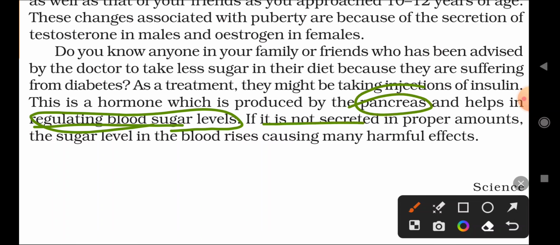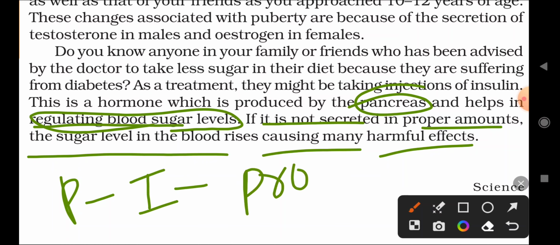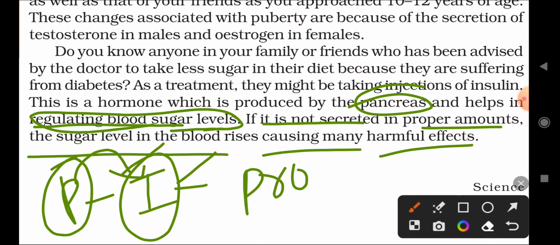If it is not secreted in proper amounts, the sugar level in the blood rises, causing many harmful diseases. If the pancreas is not producing insulin hormone, the body has several problems. If the pancreas produces the proper amount of insulin hormone, it maintains and regulates the blood sugar level in our body.